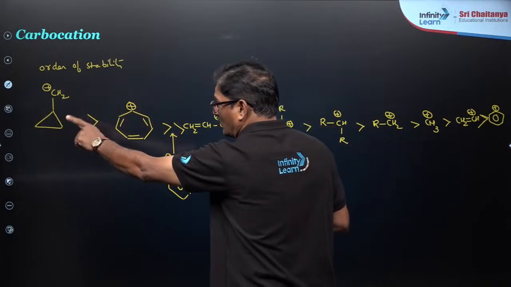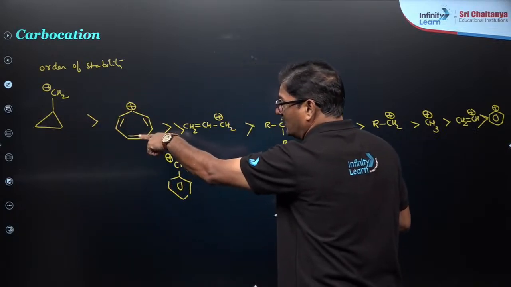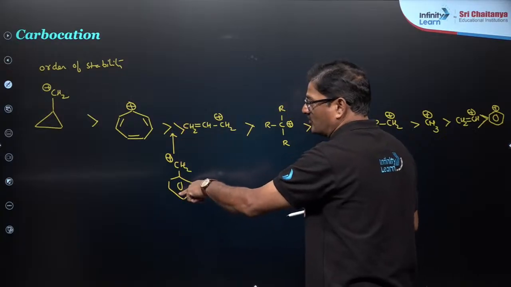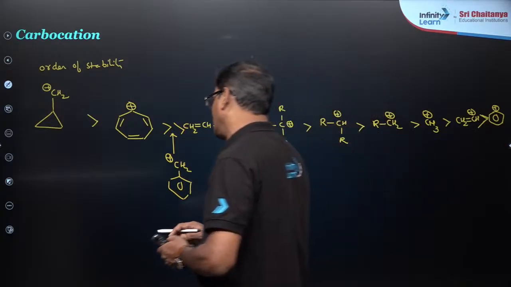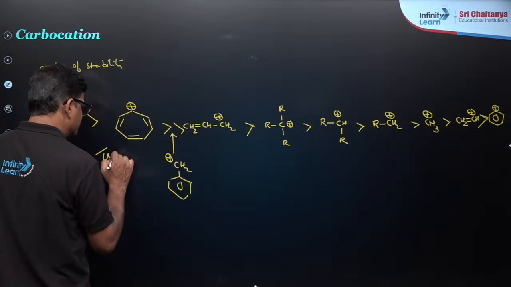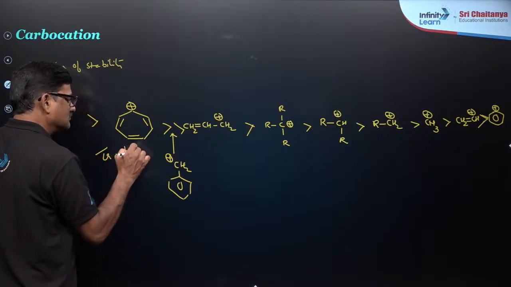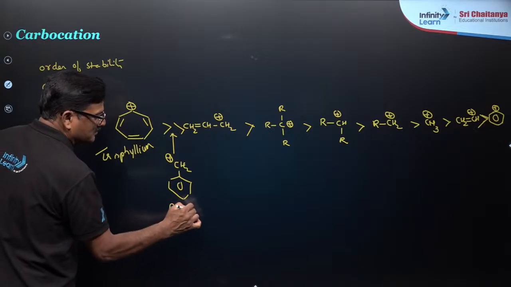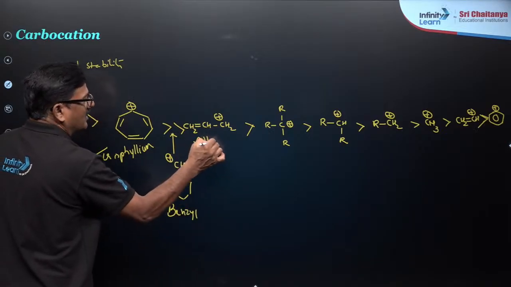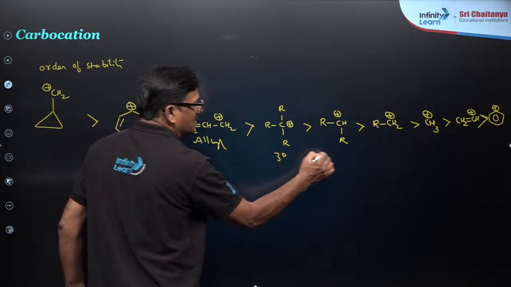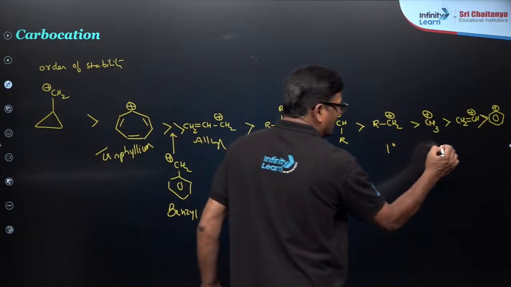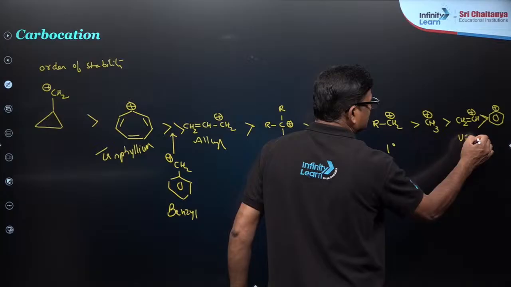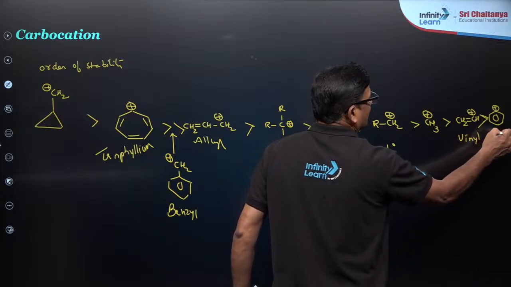Cyclopropyl methyl carbocation, tropylium ion, benzyl carbocation, allyl, tertiary, secondary, primary, and then vinyl, and phenyl.